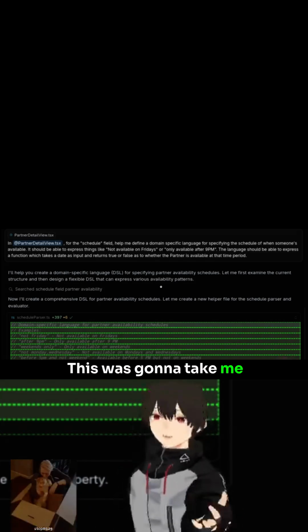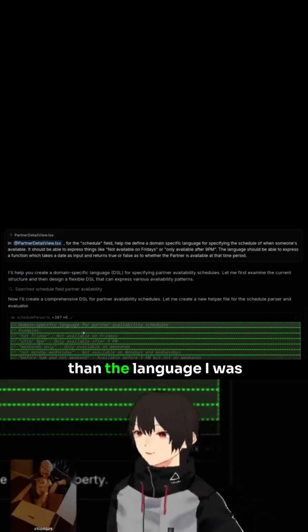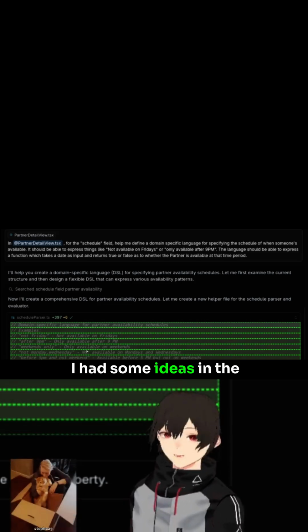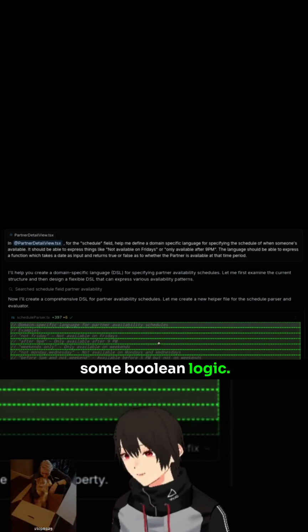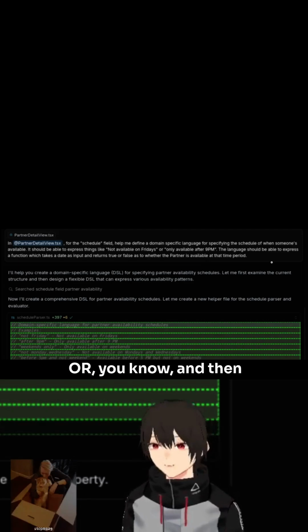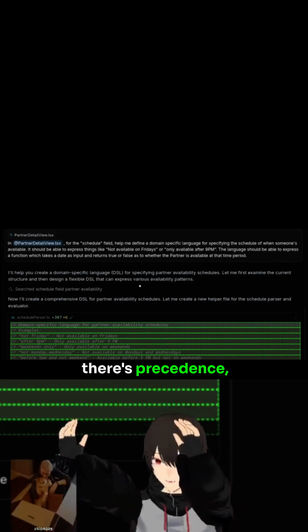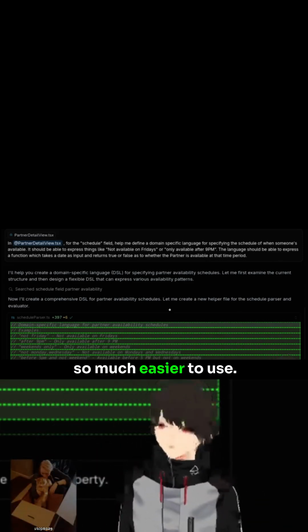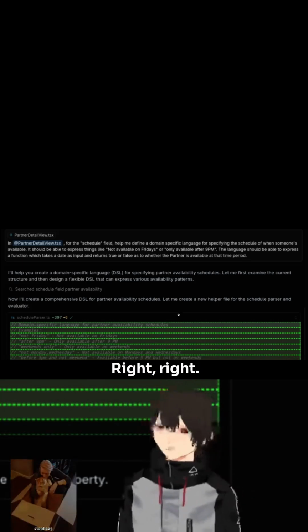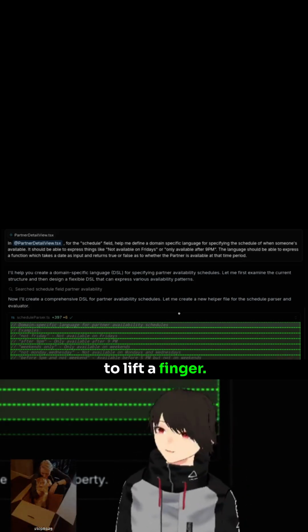Yeah, this was going to take me weeks. And the language it came up with is better than the language I was going to come up with. I had some ideas in the back of my mind, right? The human user is going to have to learn some Boolean logic, like Monday and Friday, or, you know, and then there's precedence, so you have to put parentheses around them. But no, it's just so much simpler, so much easier to use. Right. And I didn't have to lift a finger.